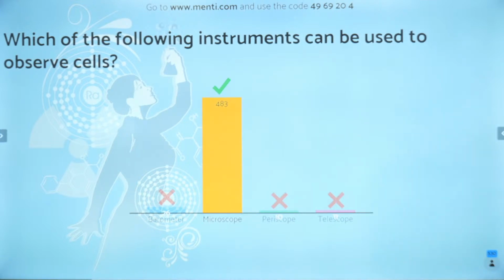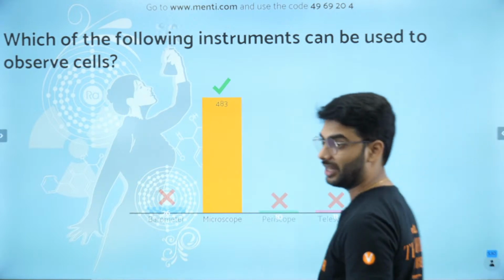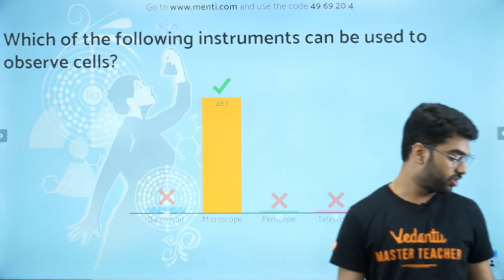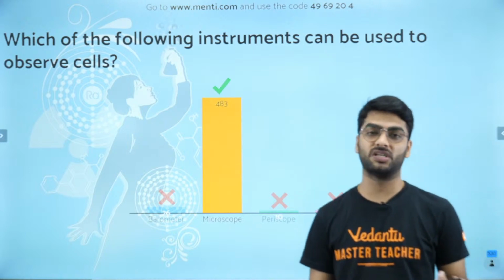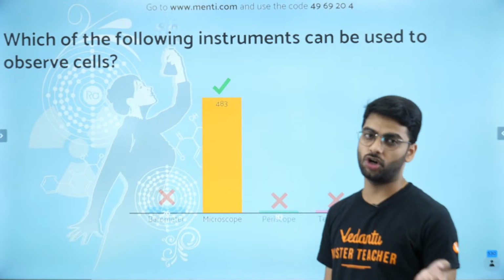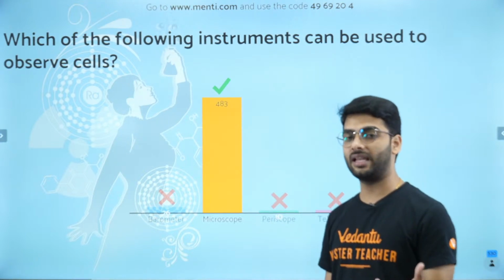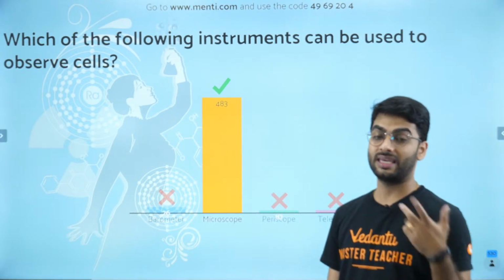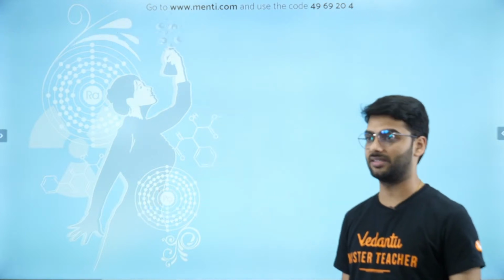Out of 530, 483 students have answered correctly that it is a microscope which helps you to see and observe the cells. But there are some cells like the egg of an ostrich or the egg of a hen, which is also a single cell, but you can see it with naked eyes.